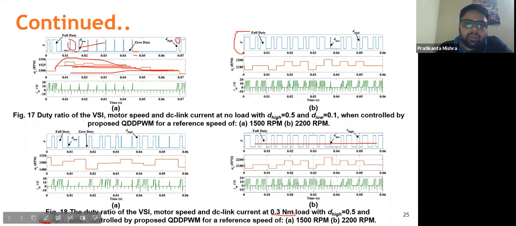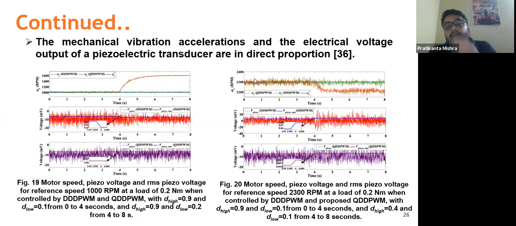So again, switching to the next slide, we have also compared the mechanical vibrations. How have we calculated the mechanical vibration? We have used a very simple, low cost piezoelectric transducer. As you can see, the motor vibrations are in direct proportion to the electrical voltage.